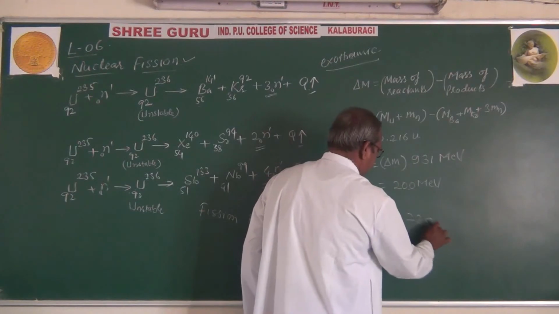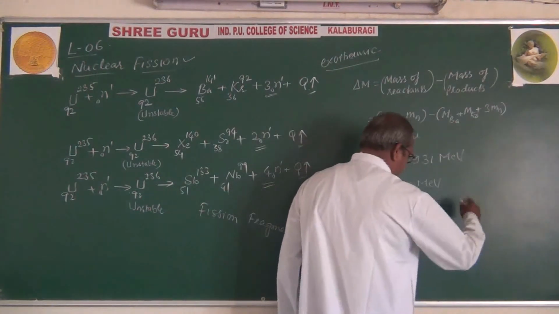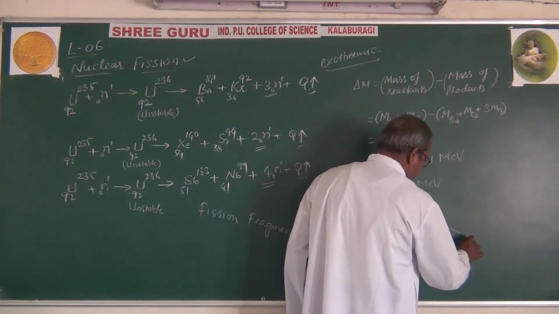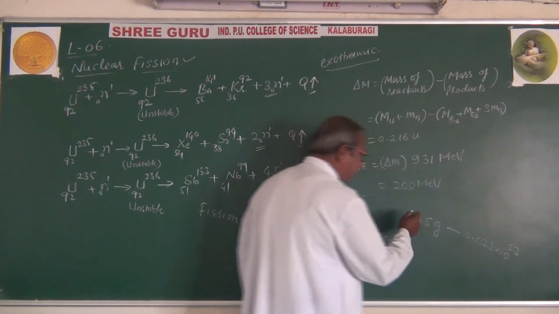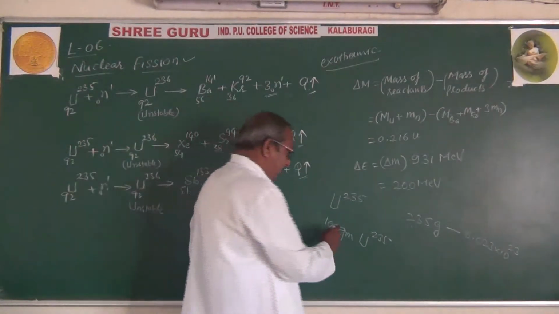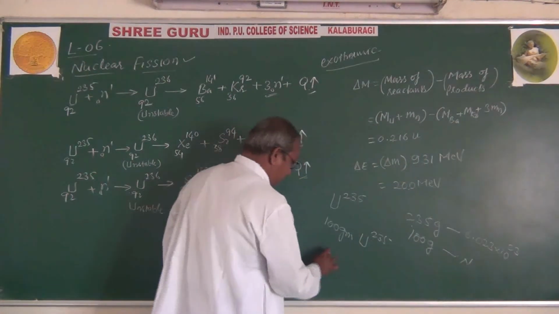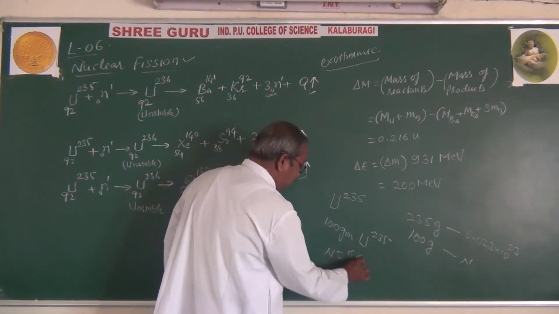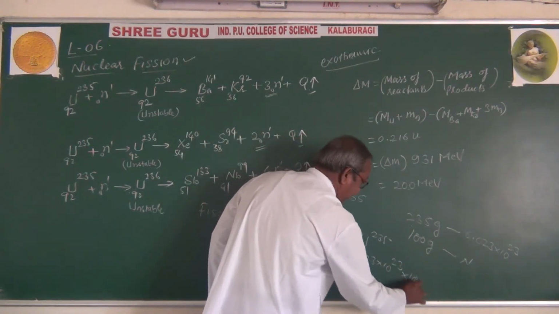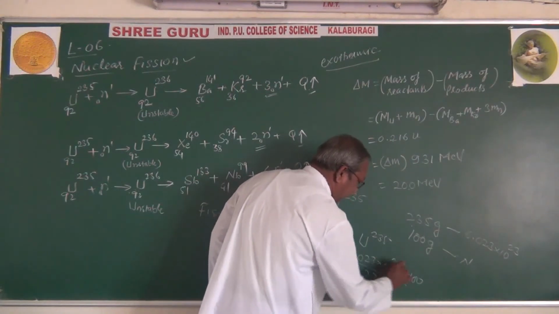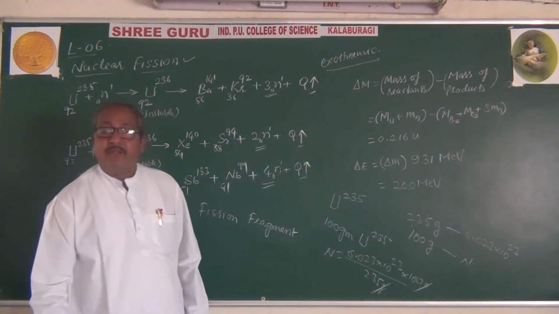That means 235 grams of uranium consists of a number of atoms, and the number of atoms is Avogadro's number, which is 6.023 into 10 raised to 23. So if you take 100 grams, the number of atoms n will be 6.023 into 10 raised to 23 into 100 divided by 235. The grams cancel, and there you will get the number of atoms.